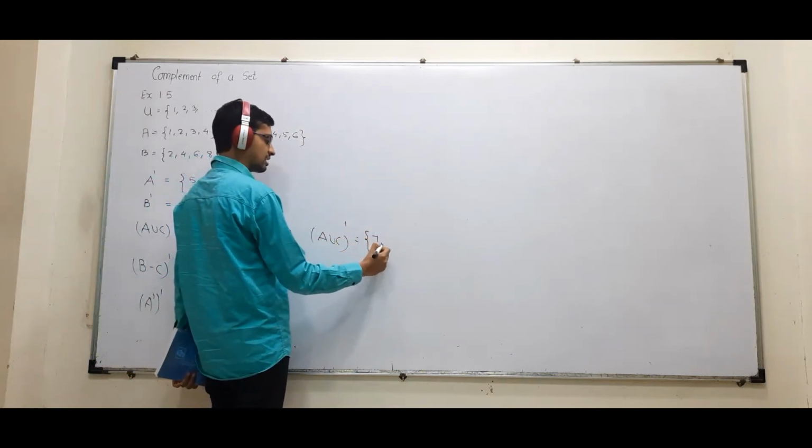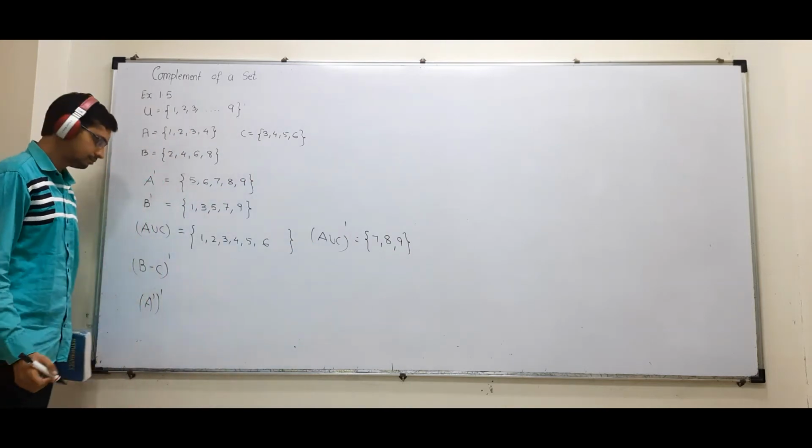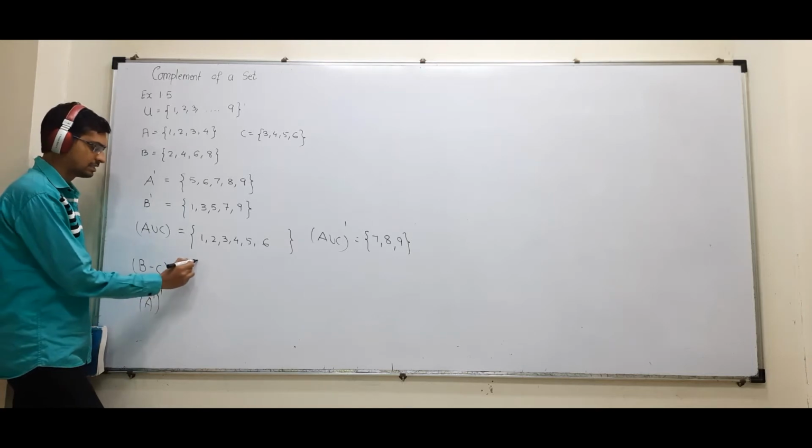So (A union C) dash क्या आएगा? 7 8 9. Understood?